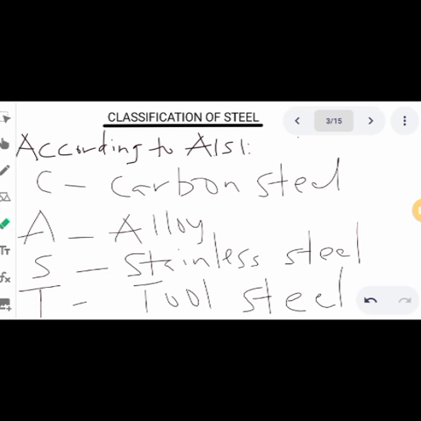For the purpose of this presentation, we will be looking at carbon steel.